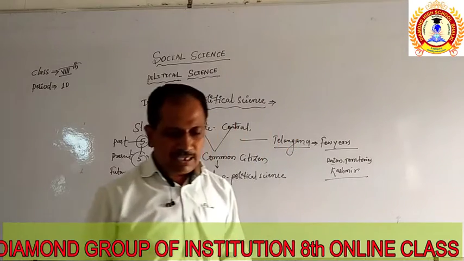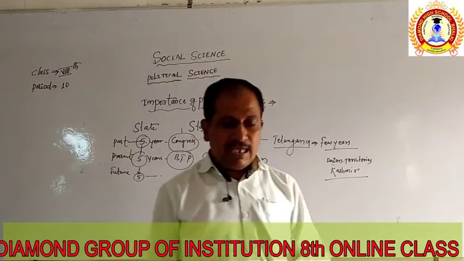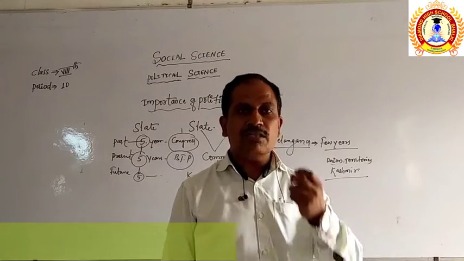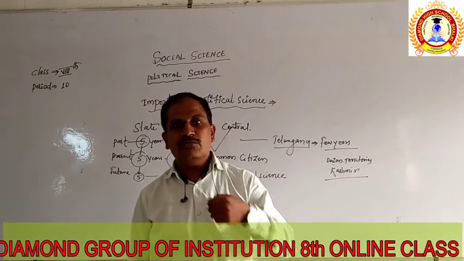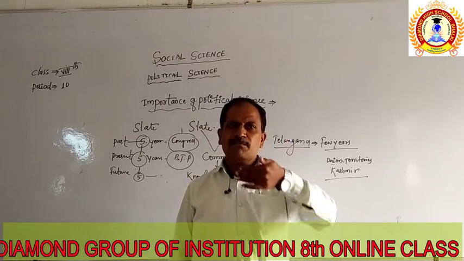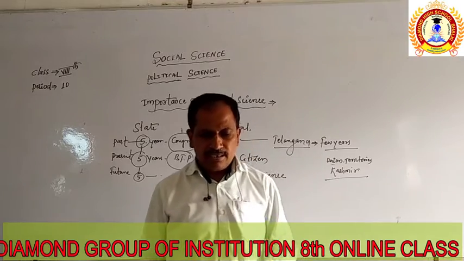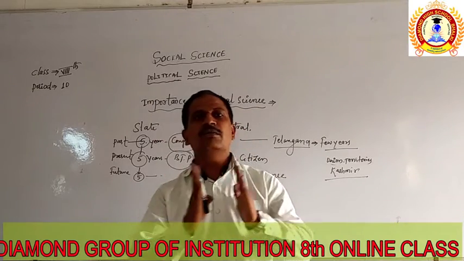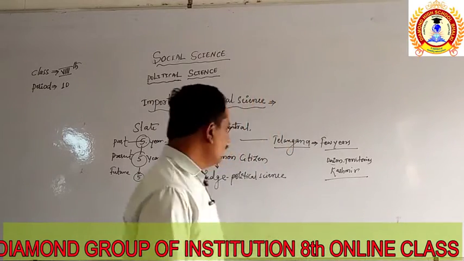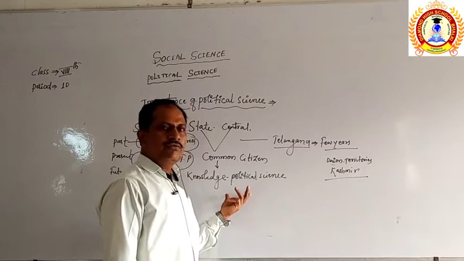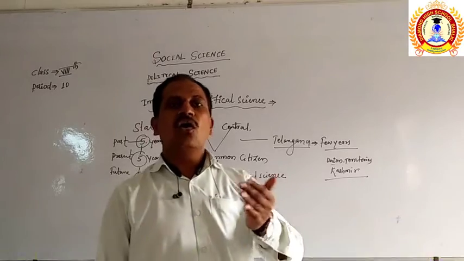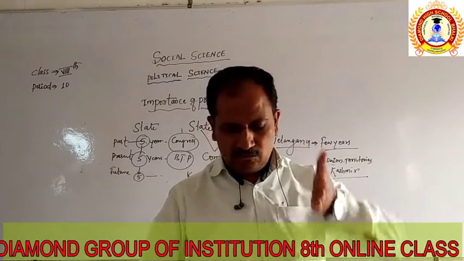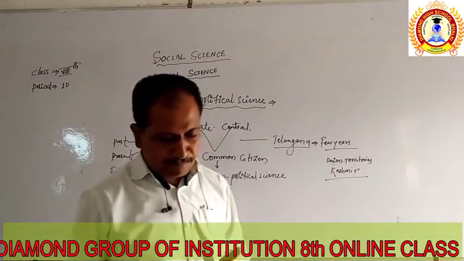So it gives the knowledge related to the legislative assembly, the executive and the judiciary. All these points we learn from political science, and the work done by these three categories: one is the executive, second is the legislative, third is the judiciary. All these are connected to the government or the state.